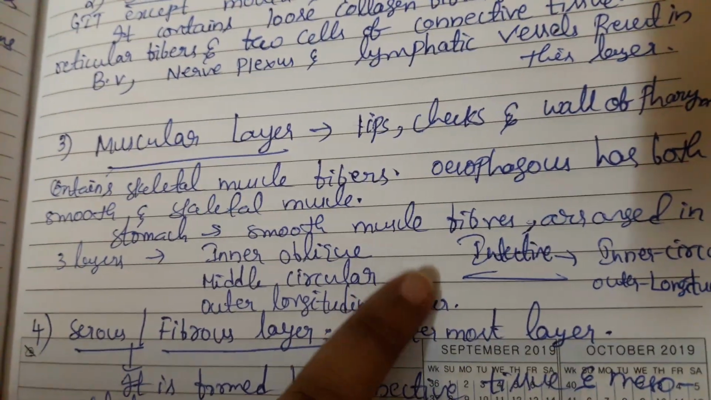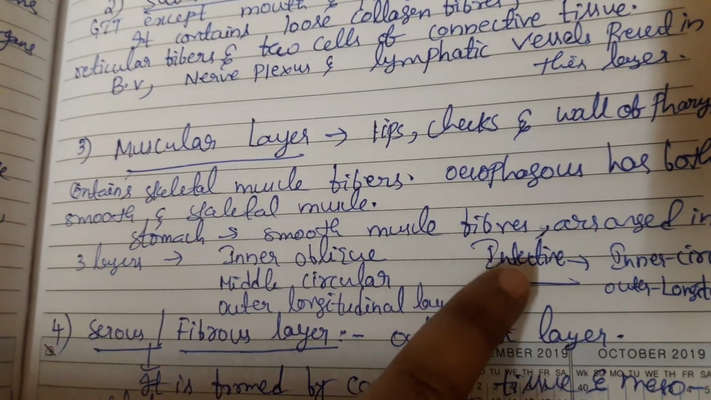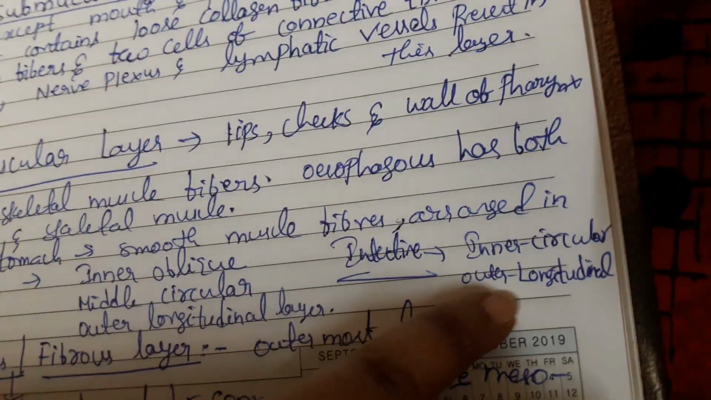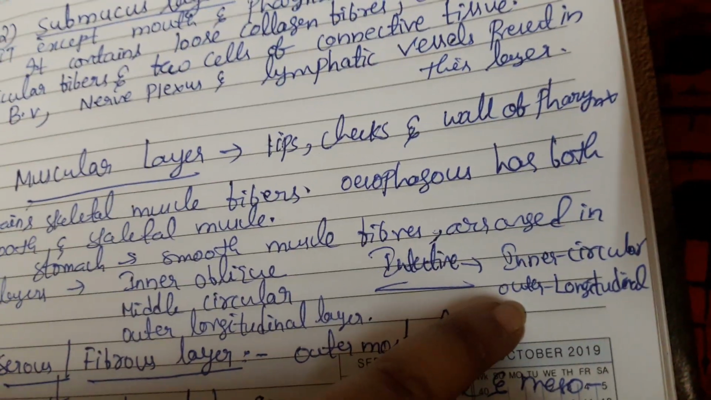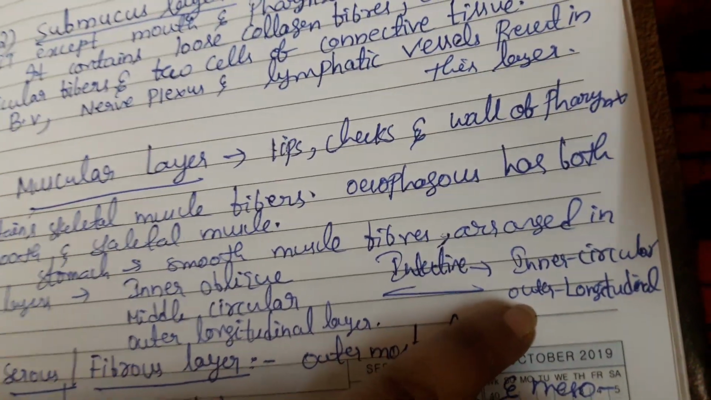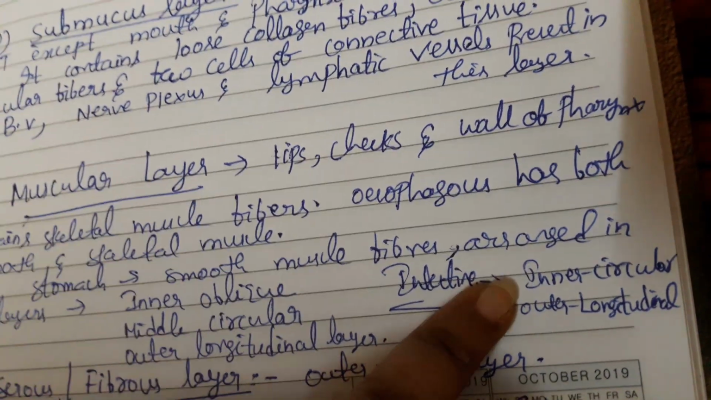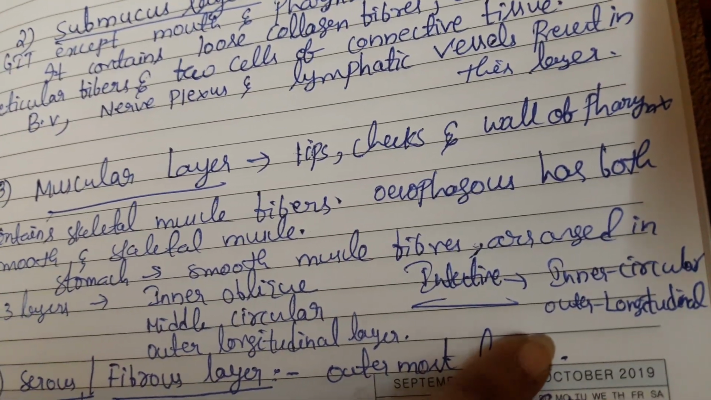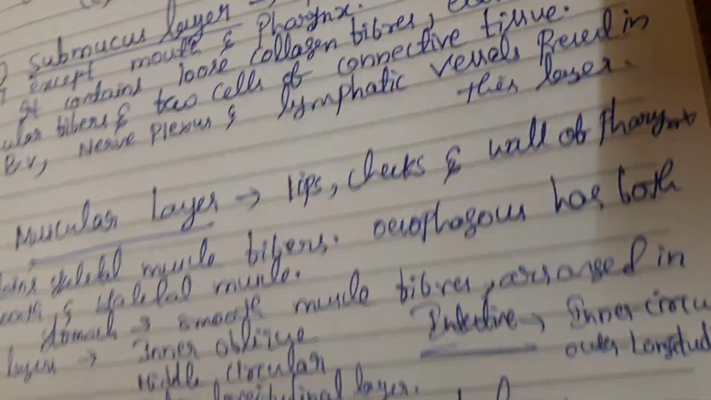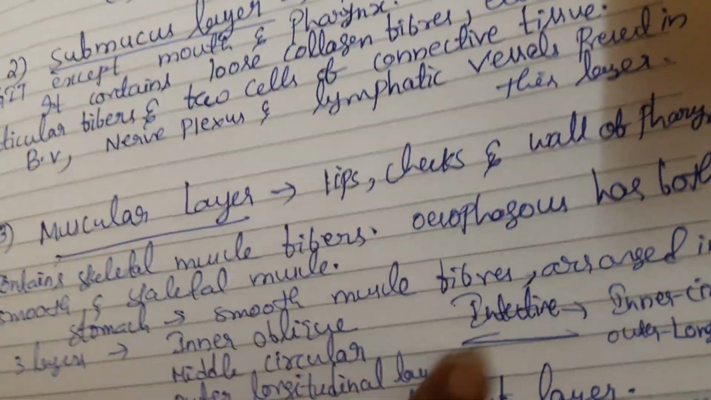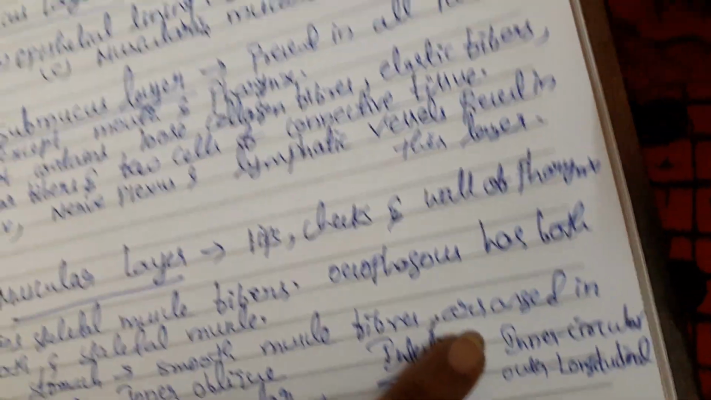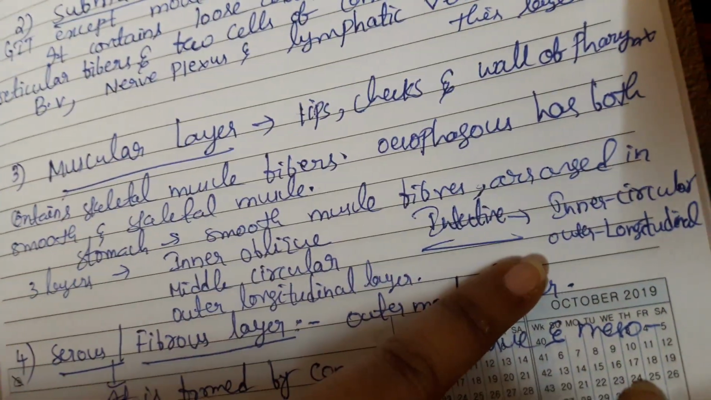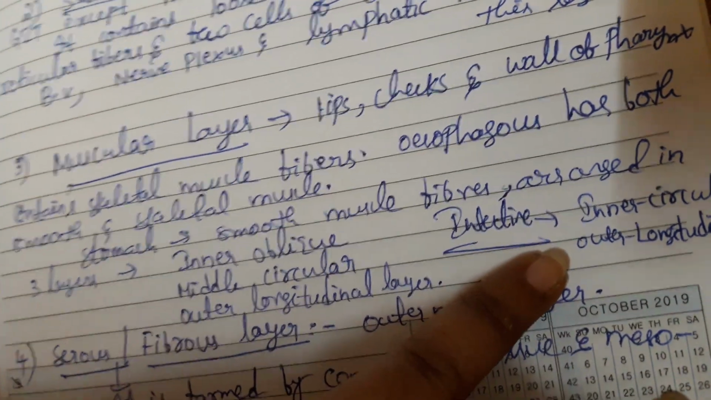And next, coming to the intestinal smooth muscle fibers. These are arranged in two layers, that is inner circular and outer longitudinal. Here there is an absence of oblique arrangement. So that's why inner circular and outer longitudinal layers are there in the intestinal smooth muscle fibers. As well as nerve plexus are also present in the circular and longitudinal muscle fibers.